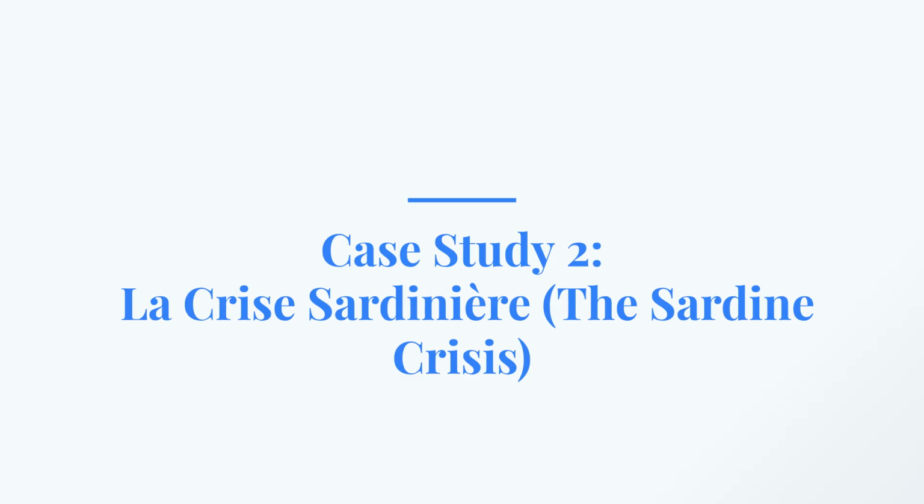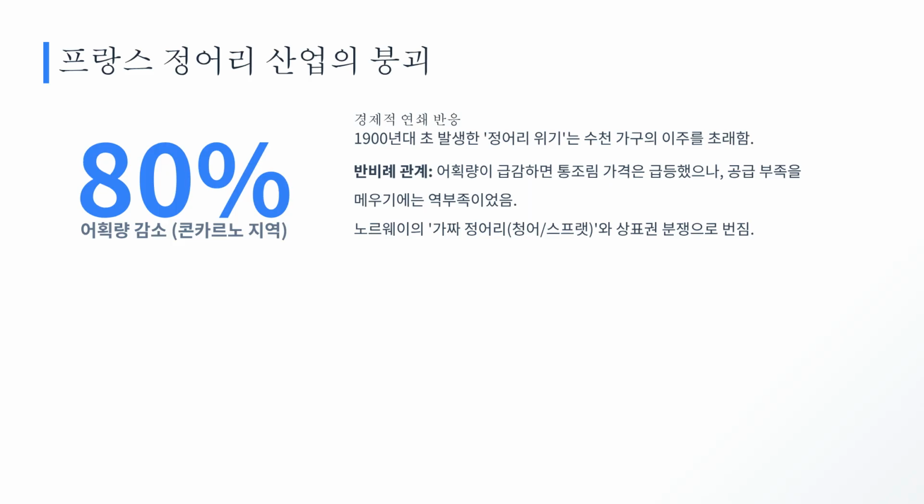Case Study 2 looks at La Crise sardinière, or the sardine crisis. This event demonstrates the devastating impact of resource collapse on a regional industry. The sardine crisis saw an 80% decline in catches in the Concarneau region, leading to economic hardship and the migration of thousands of families. Canned goods prices soared, but couldn't meet demand. The crisis even led to a trademark dispute with Norway over "false sardines."